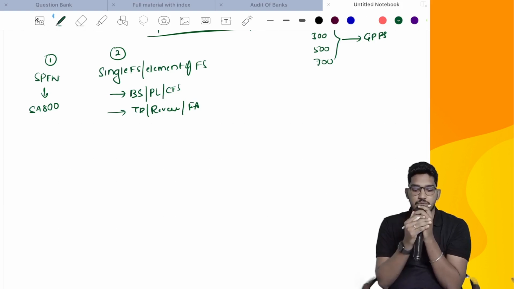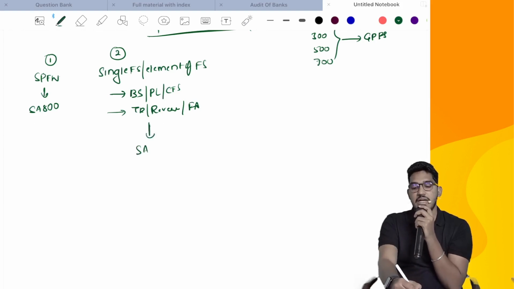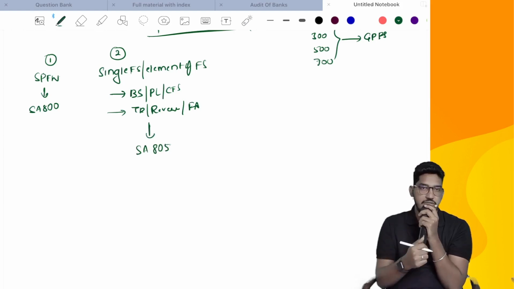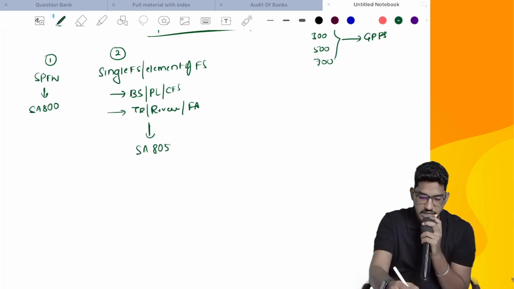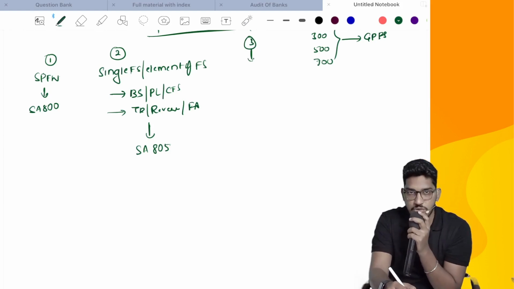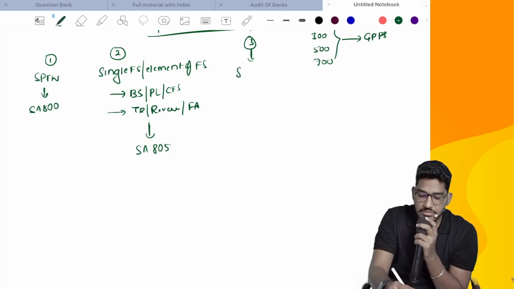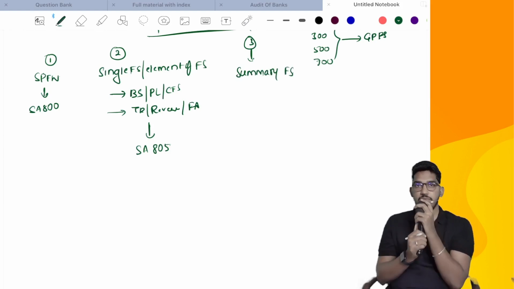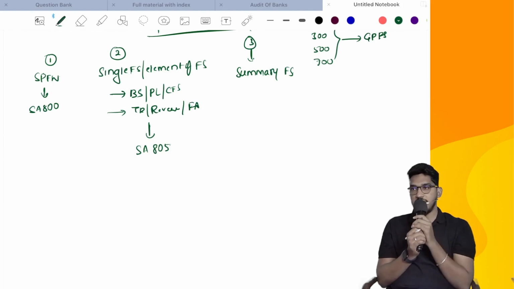So some clients might be approaching us to do audit of a single financial statement or even a specific element of a financial statement. In those cases, how to do the engagements, that guidance has been provided by SA 805. Then we have the third category. Sometimes the client might approach you and ask you to do something called audit of summary financial statements.